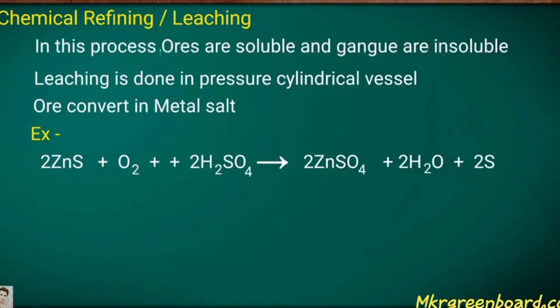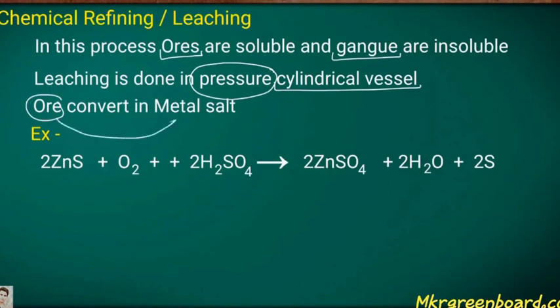Let's take one example by which you can easily understand. That is ZnS, the zinc sulfide, which reacts with oxygen and sulfuric acid. Then it is converted into ZnSO4, the zinc sulfate. Along with it, water is produced and sulfur gas is released. So we get the ore in the form of a metal salt.